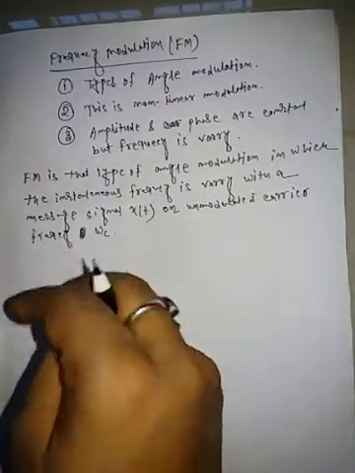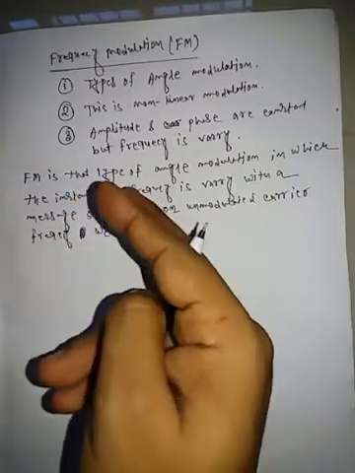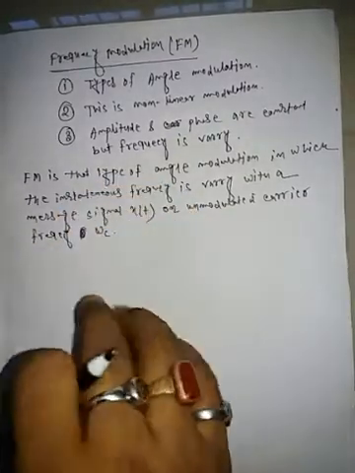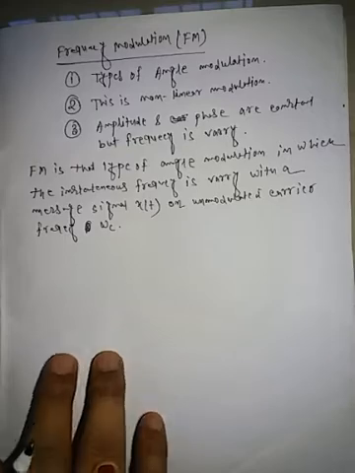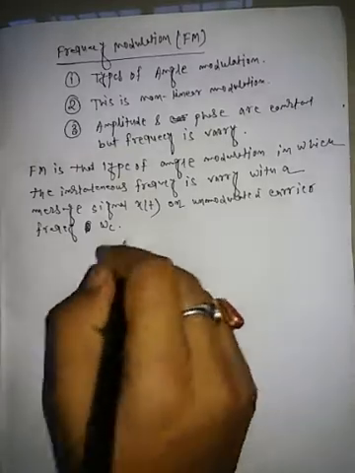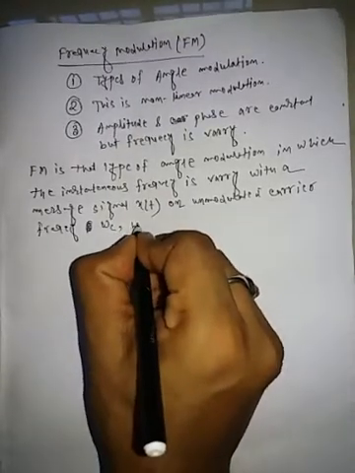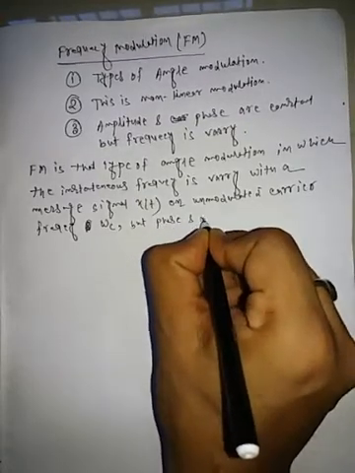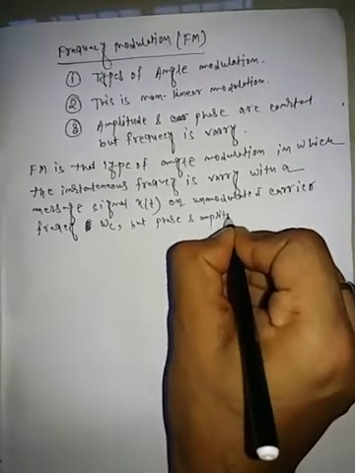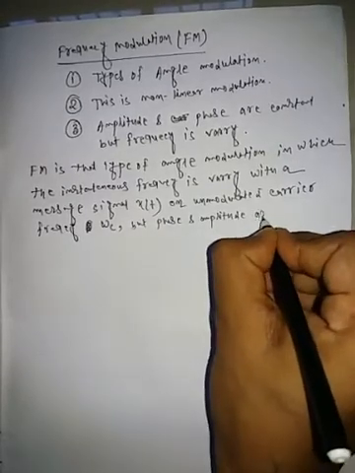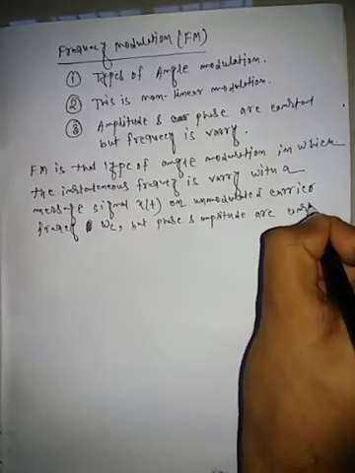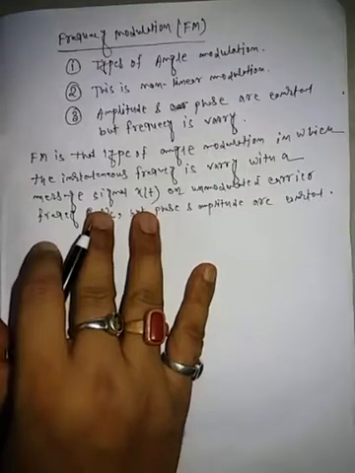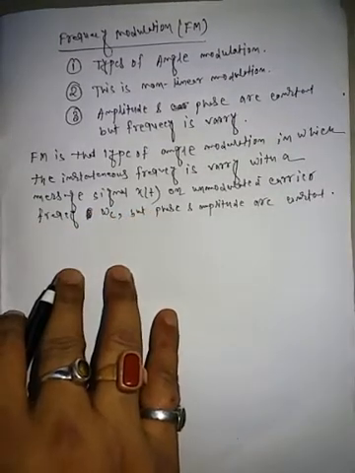In AM, amplitude is varied, but in FM the frequency is varied according to the modulating signal, while phase and amplitude are constant.